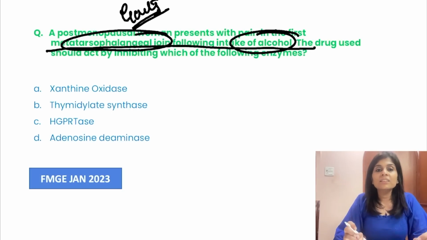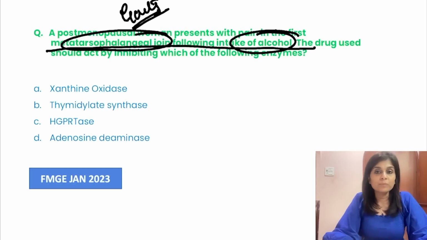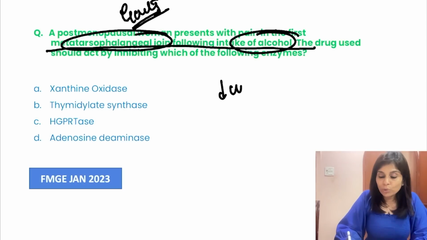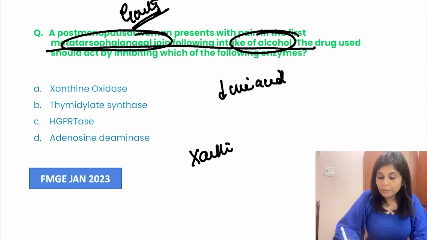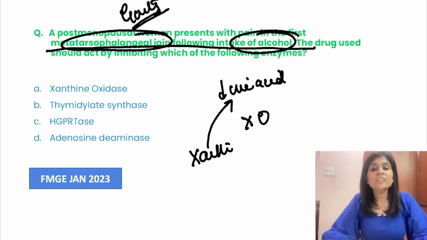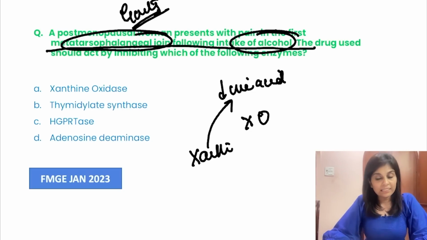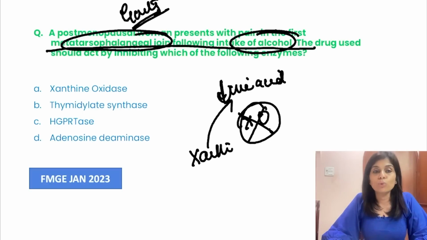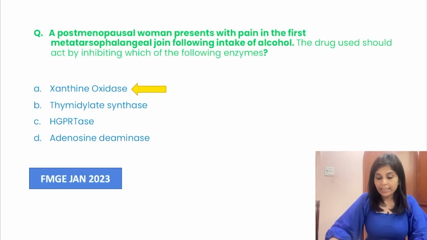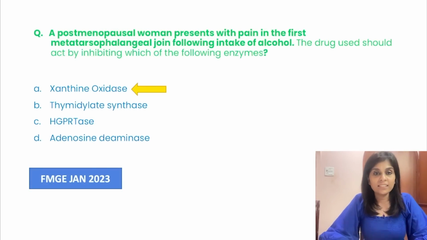The drug used should act by inhibiting which of the following enzymes? The drug which the person consumes should reduce uric acid formation. How can you reduce uric acid formation? We know for sure that uric acid precursor is xanthine. Only when xanthine oxidase acts on xanthine, it gets converted to uric acid. So if you can inhibit xanthine oxidase, uric acid levels will be low. So what is the right answer? The right answer is xanthine oxidase.